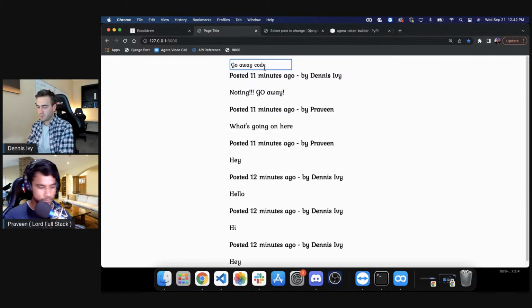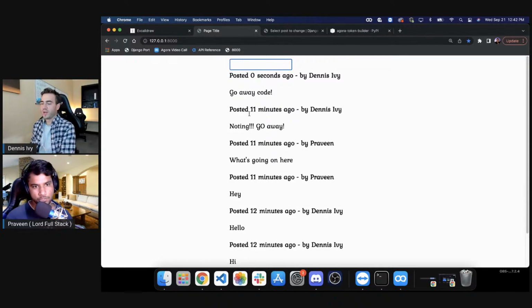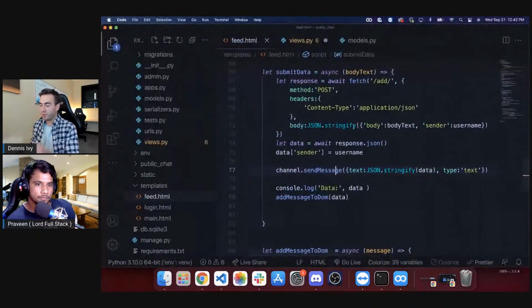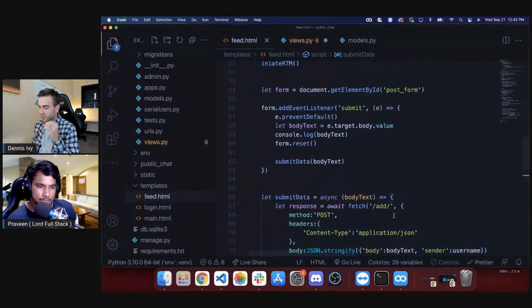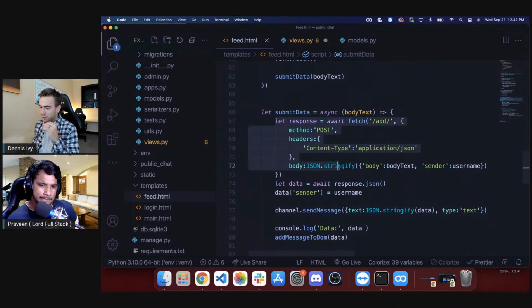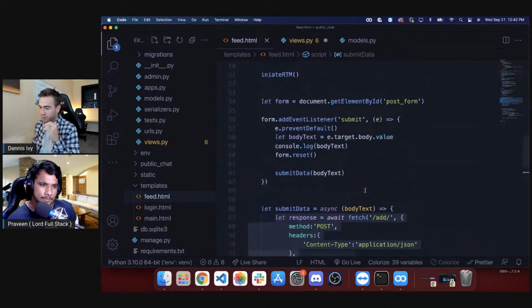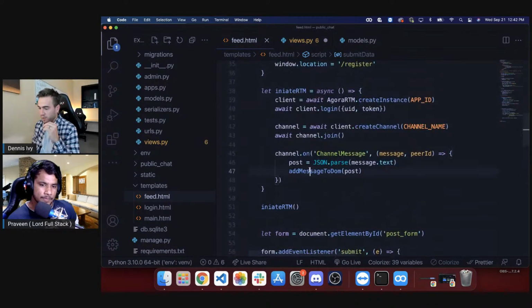They are working with Agora, but not perfectly with the Django code. So what I could do, in order to receive Cody's messages, is take this function right here and add it on the receiving end also. So I could say on event listener, add message to DOM, and then send that to the backend. So that in theory could work.